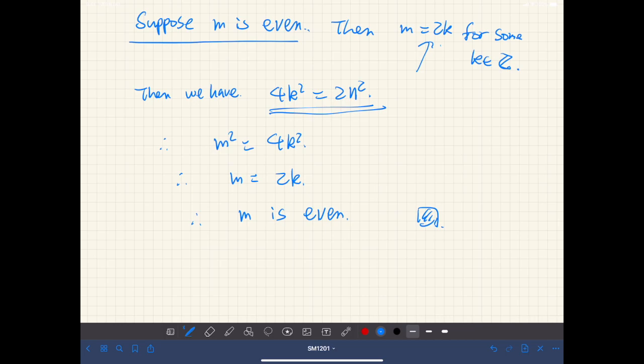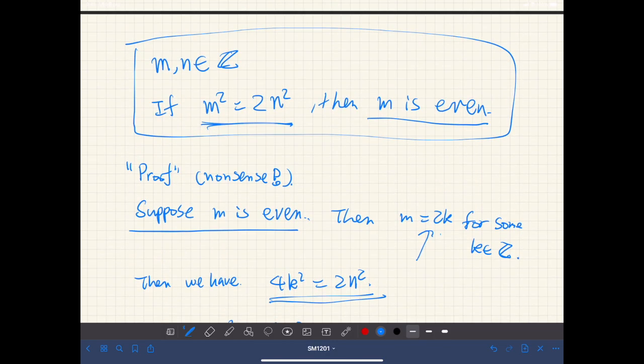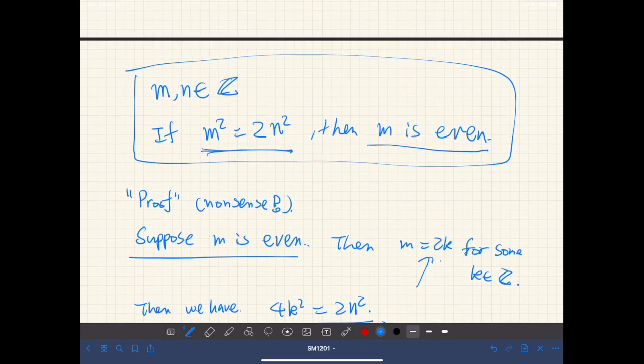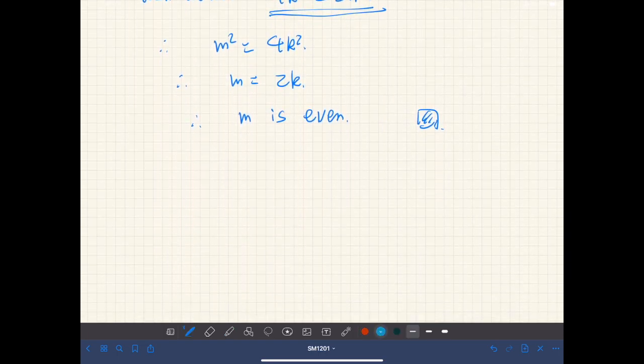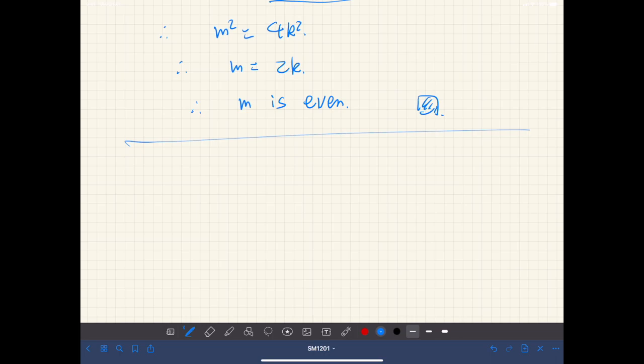But I keep finding this kind of proof in my class. So what is exactly wrong with this proof? Let's go back to our original proposition that is to be proved, this one. This says if this is true, then this is true. Let's put this into a formal logical statement.